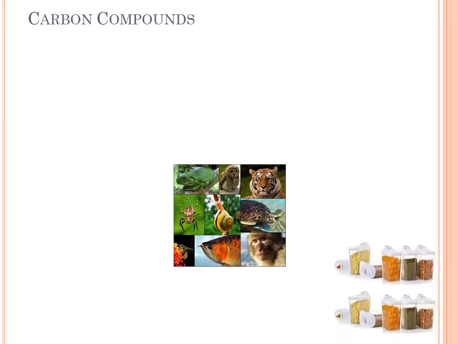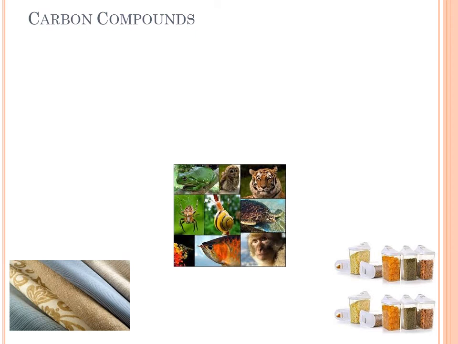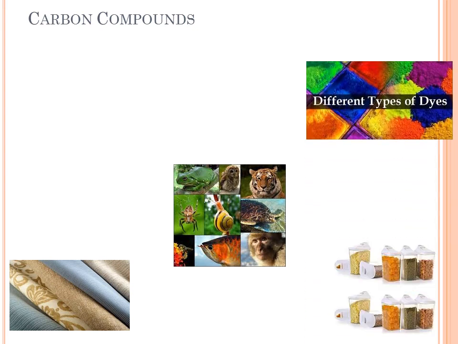A large number of things that we use or consume in our daily life are also made up of carbon compounds. For example, various food items like grains, pulses, fats, fruits, vegetables, sugar, tea, coffee, etc. All these are made up of carbon compounds. Similarly, clothes that we wear, made of material like cotton, wool, nylon, terylene. All these are made up of carbon compounds. Even the dyes we use to brighten and beautify these clothes are made up of carbon compounds.